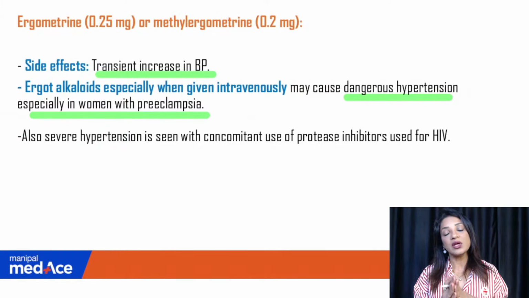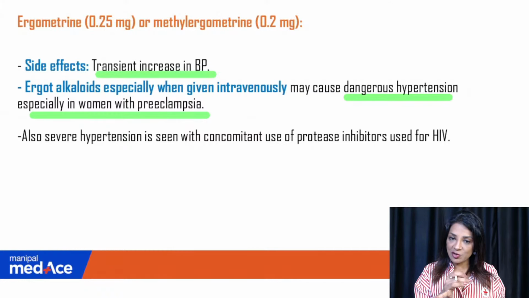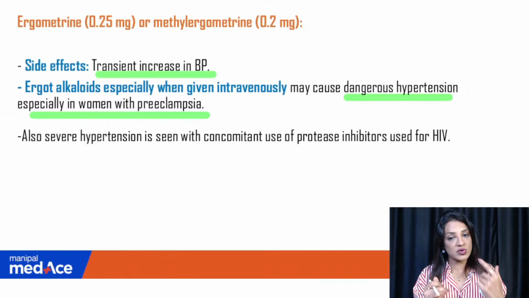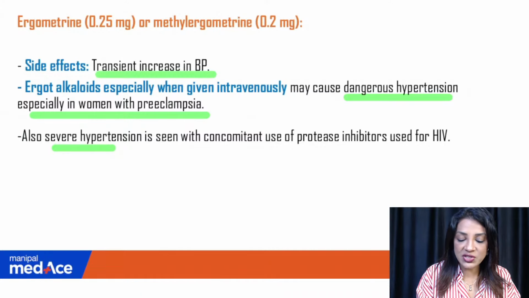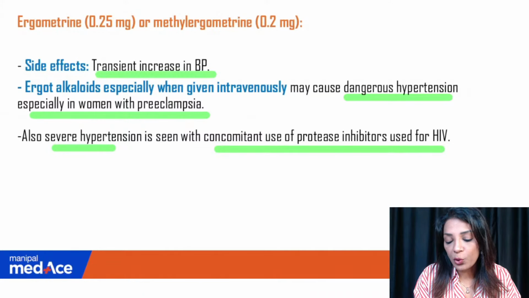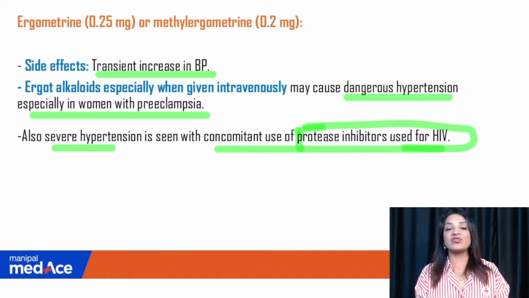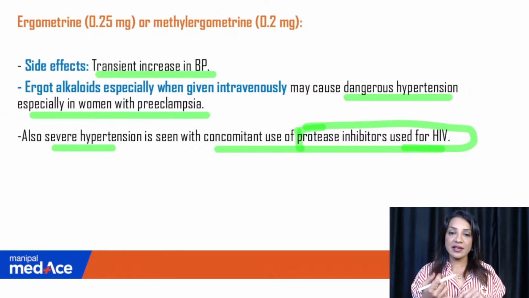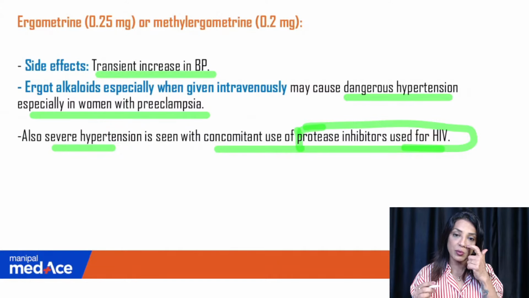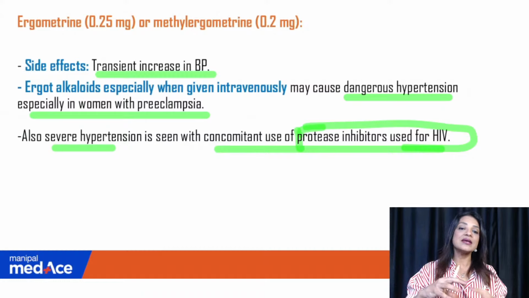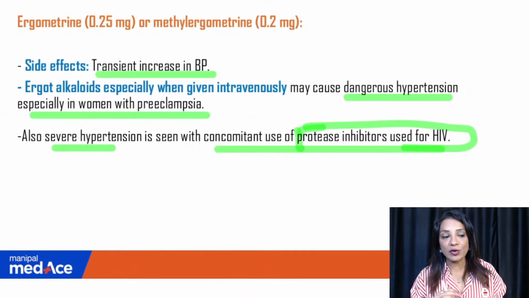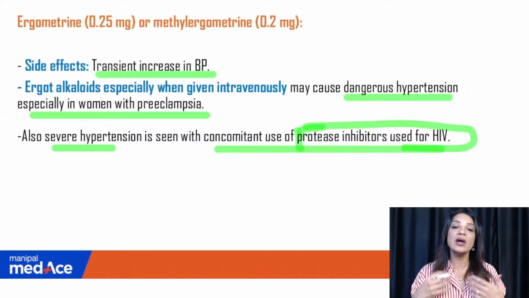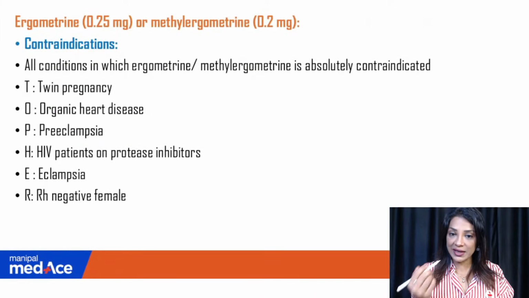So we do not use ergometrine in RH negative pregnancies and in post-delivery, obviously, and in patients with severe PET. Also, severe hypertension is seen with concomitant use of protease inhibitors used for HIV. If the patient is HIV positive and she is delivering, and the patient is on protease inhibitors, ergometrine can have a reaction with that protease inhibitor and can lead to malignant hypertension. So it can interact with the drug.